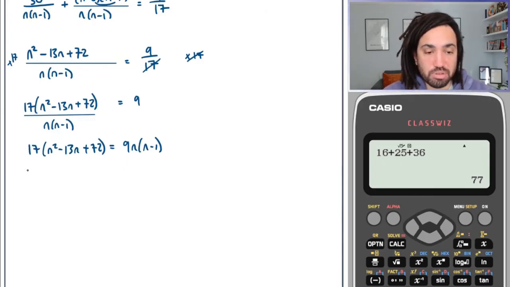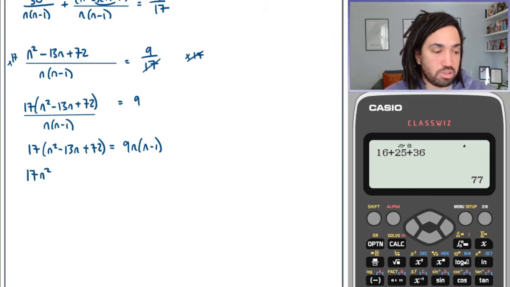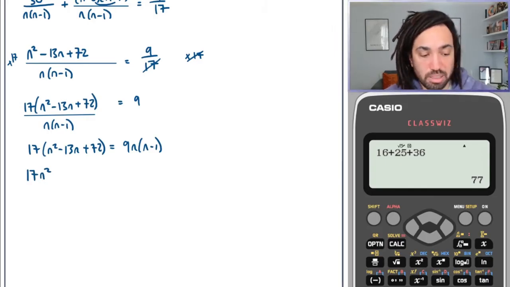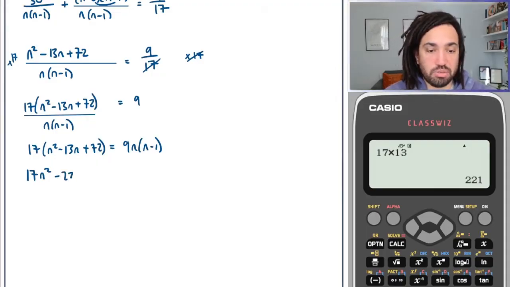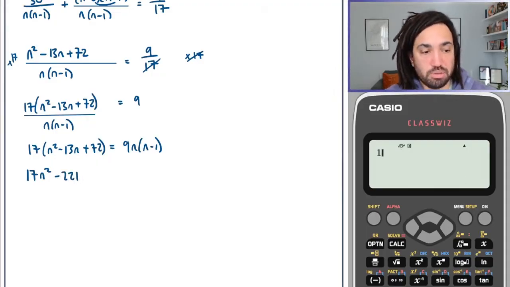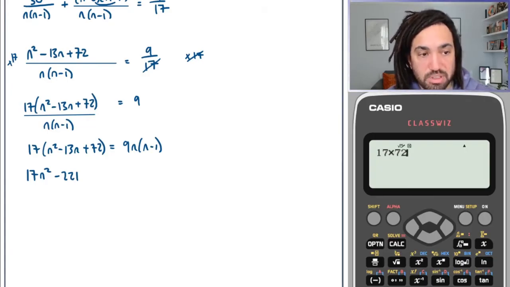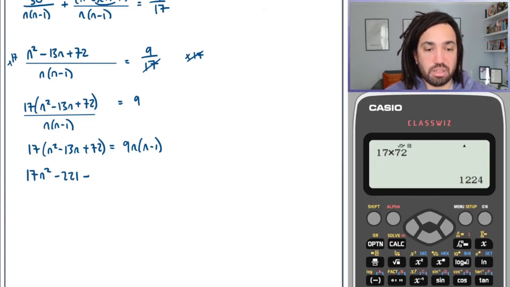Okay, so now it's time to expand, and then we're going to solve this quadratic. Not super duper hot on my 17 times table. Minus 221n, and then also 17 multiplied by 72 is plus 1224. And that's equal to 9n squared minus 9n.